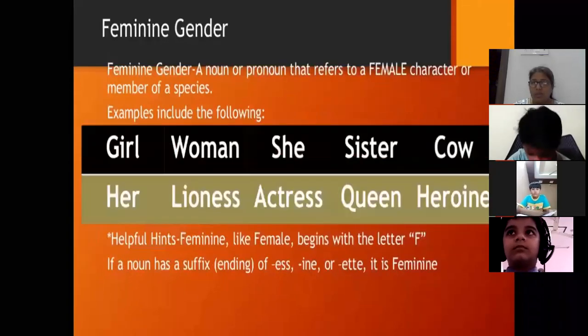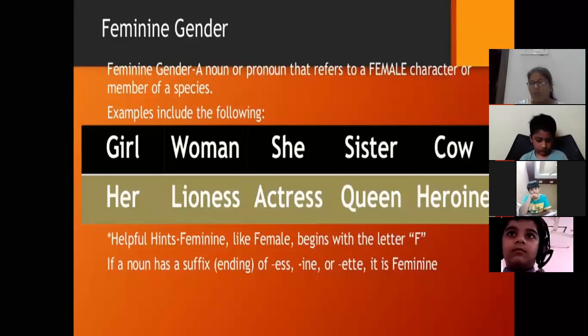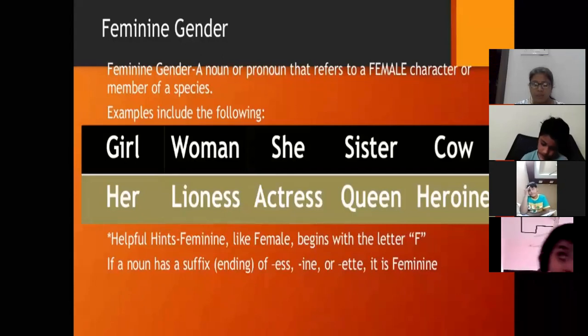Now the next one is feminine gender. A noun or pronoun that refers to a female character or member of the species is called feminine gender. Or you can say the names of all female persons or animals are said to be in the feminine gender.